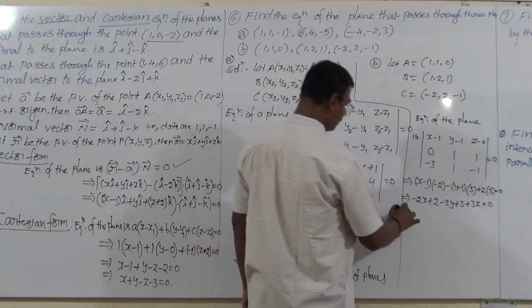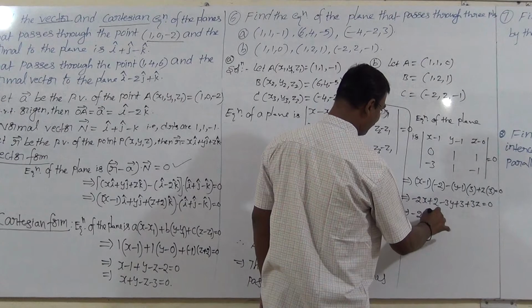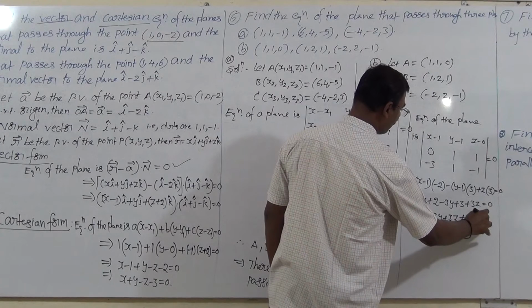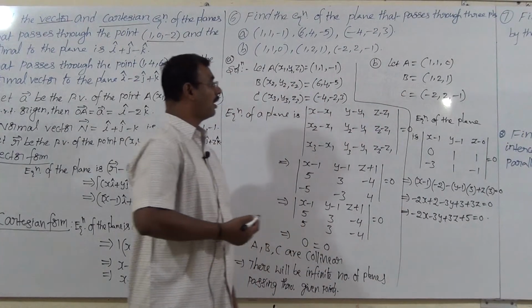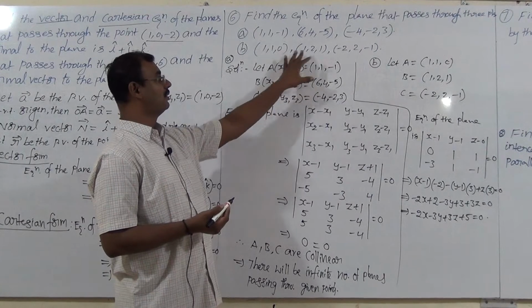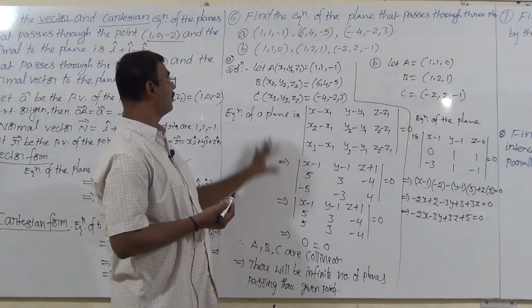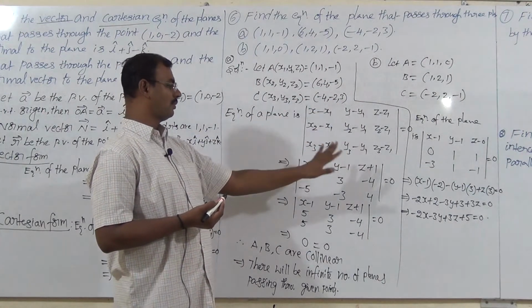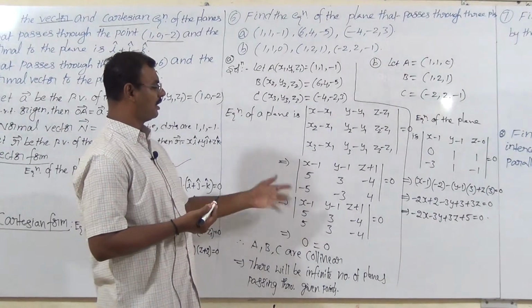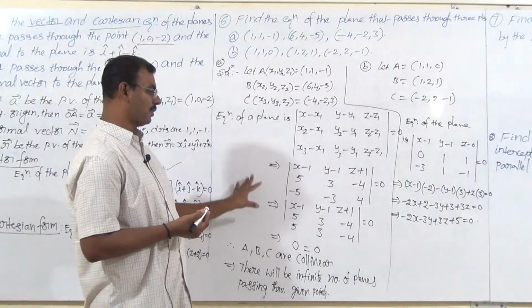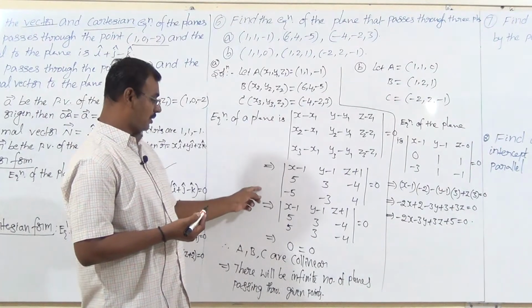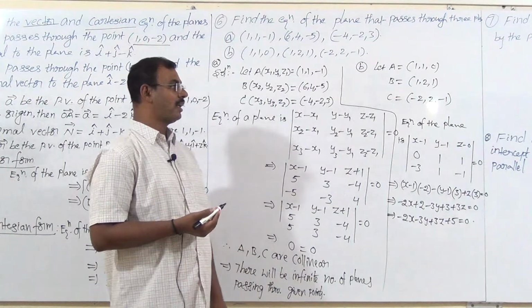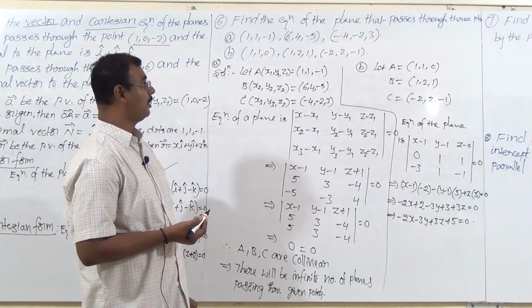So the final answer is minus 2x minus 3y plus 3z plus 5 equal to 0. This is the required equation of a plane passing through 3 non-collinear points. If 3 non-collinear points are given, using this formula we find the equation of the plane. In CET classes also we do the same procedure. Suppose the determinant is equal to 0, then there will be an infinite number of planes passing through the given points.